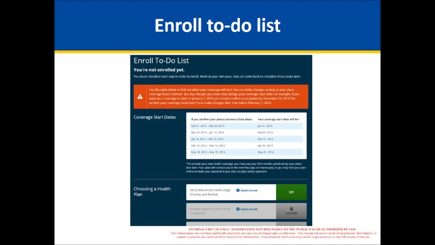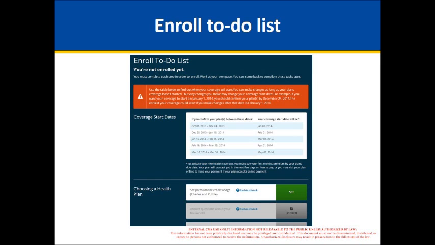And then at the very bottom where it says choosing a health plan, you can see where it says set premium tax usage. So each one of these is little steps to walk the person through the process of selecting a plan. Before they select a plan, they do the selection of how much tax credit they want to apply towards their premiums, and then also answer a question. So let's imagine the person, in our scenario, is eligible for a tax credit, and they click on that little button that says Set. And when they do that, they come to the Plan Compare section where they can select how much APTC they get.